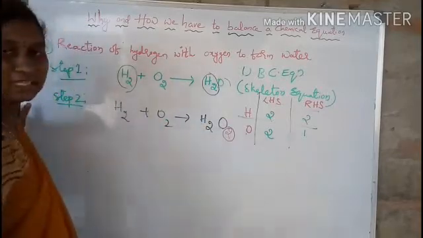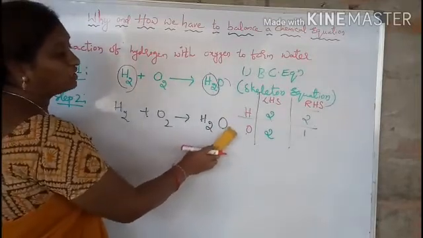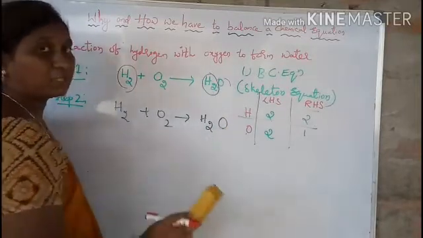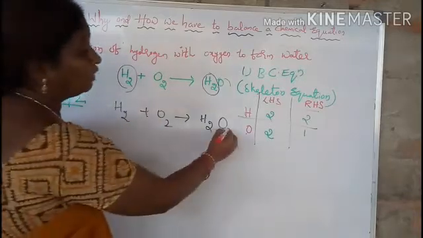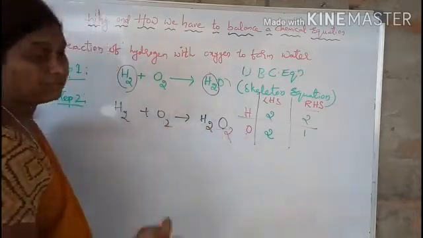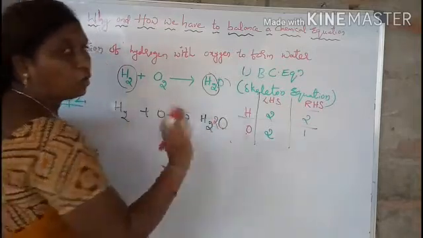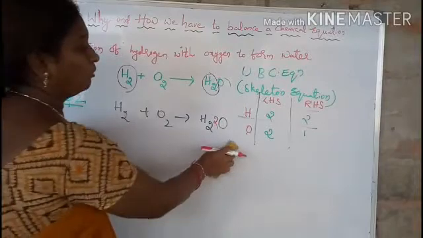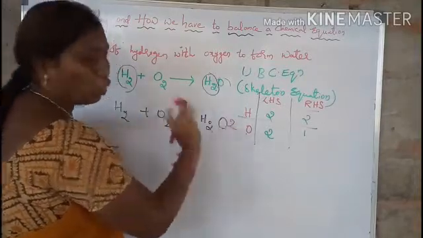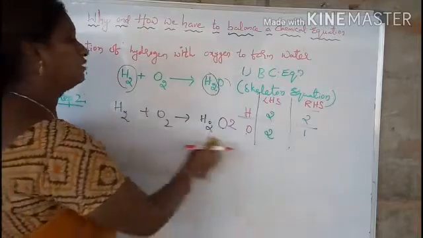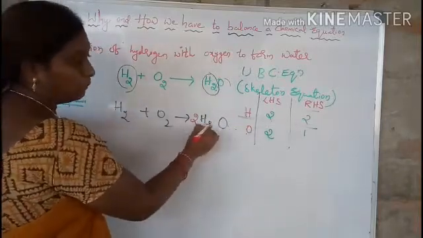That means you are disturbing the molecular formulae. You never disturb the molecular formula. You never disturb the ratios of the atoms present in a compound. Writing 2 here is not correct. Writing 2 here is also not correct in between the molecular formula. And writing 2 here is also not correct in order to balance oxygen. You have to write 2 in the coefficient place.